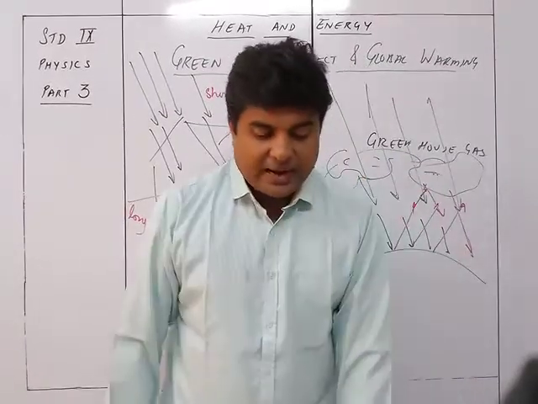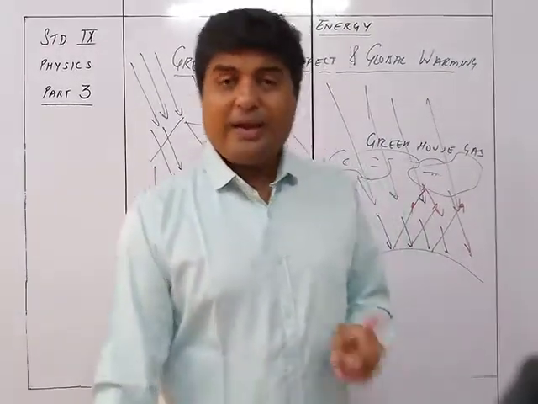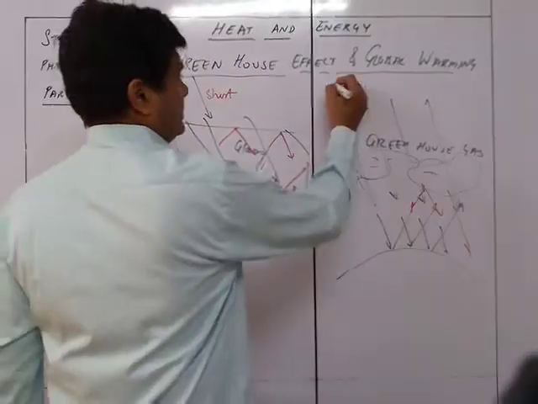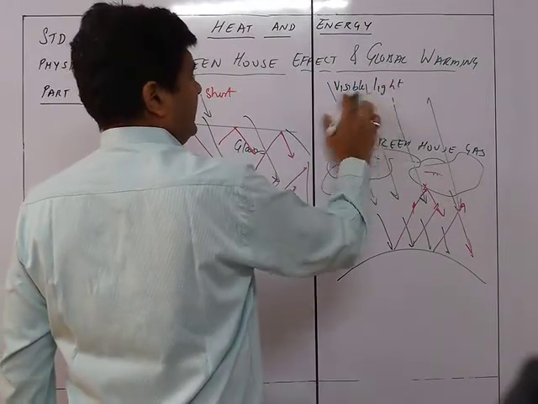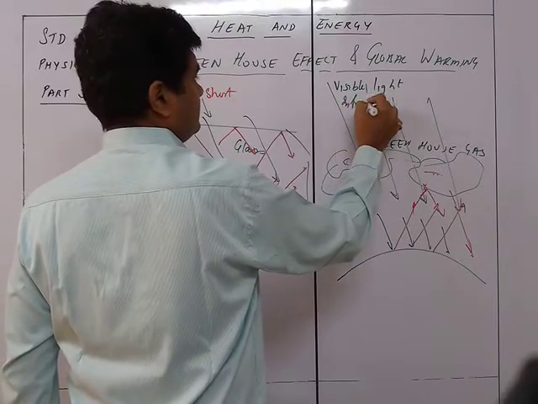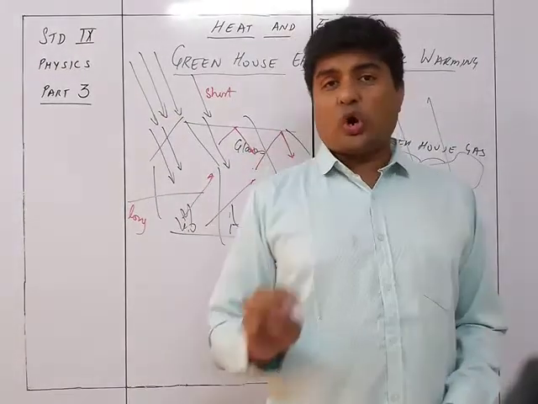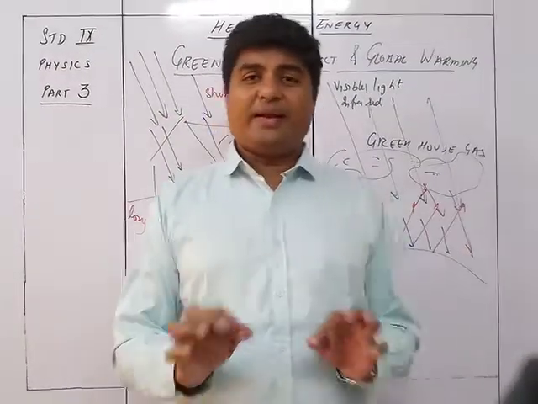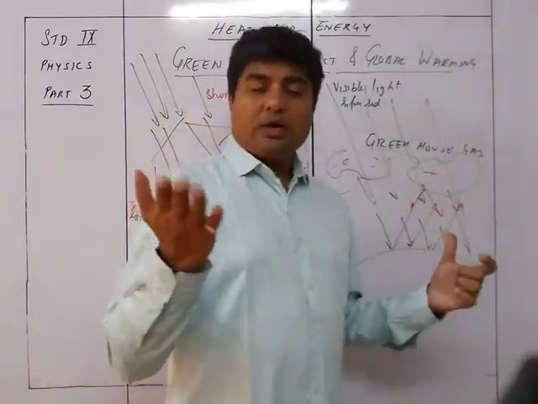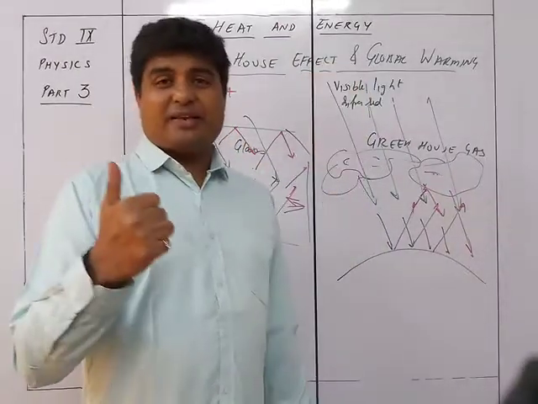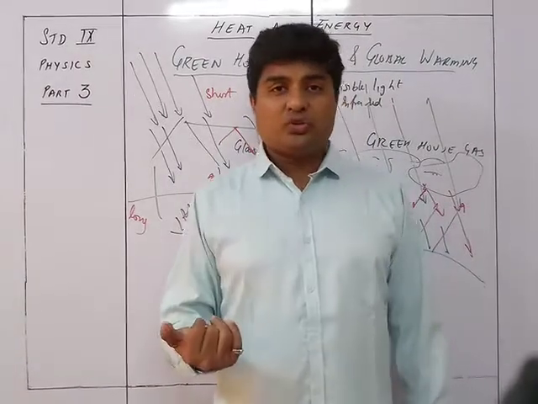So out of the different spectrum of light, only two kinds, the visible light and the infrared, which are of shorter wavelength, are able to penetrate through the atmosphere. The ones above this, the X-rays and gamma rays, which are very energetic in nature, are not able to pass through the atmospheric layer.